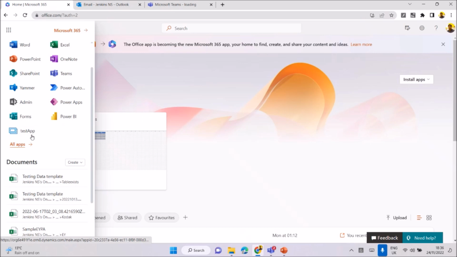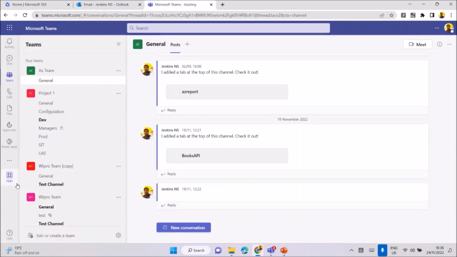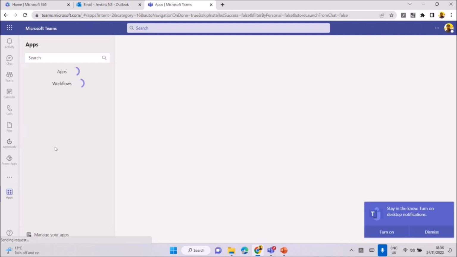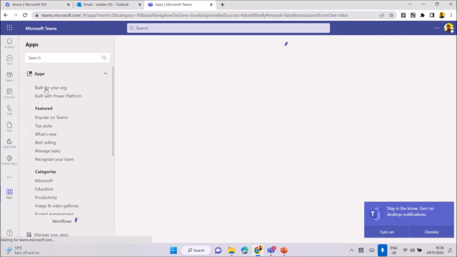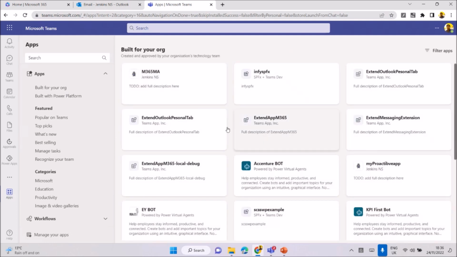Whatever apps you want, you can access them from here, and you can see them here. We have an apps list, and you can manage your apps. If you want to delete or remove your own organization's apps, you can click it and it will display them. It's like filtering. Whatever you want to do, you can do that. All the apps are there.